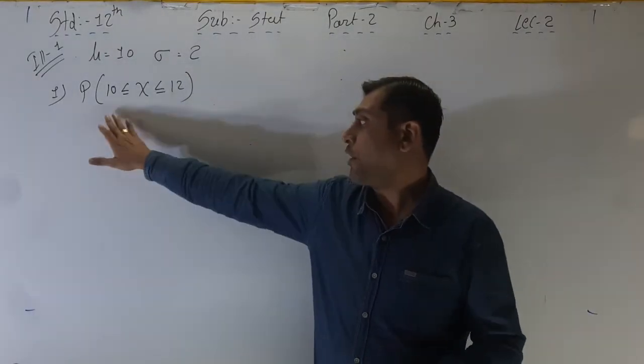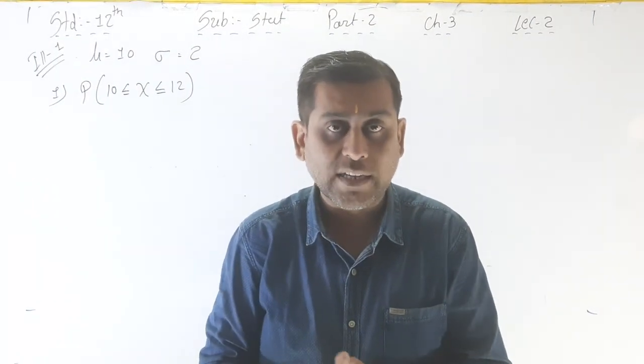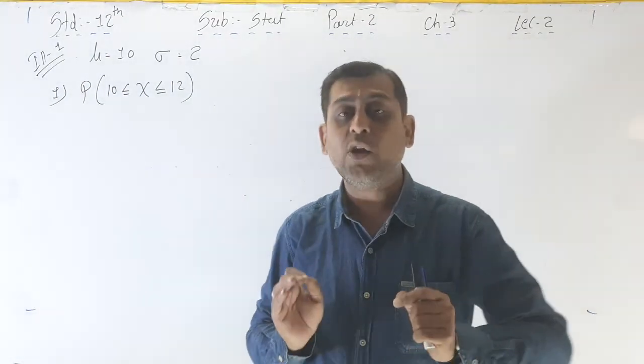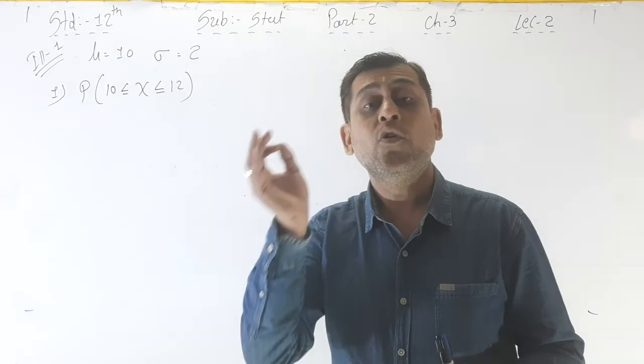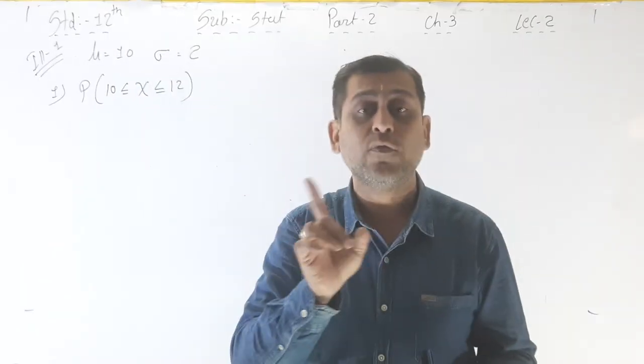Now, first point, what we have to find out? P of 10 less than or equal to x less than or equal to 12. Whenever the value of x is given in the normal distribution, first of all we have to convert the value of x into the value of z.